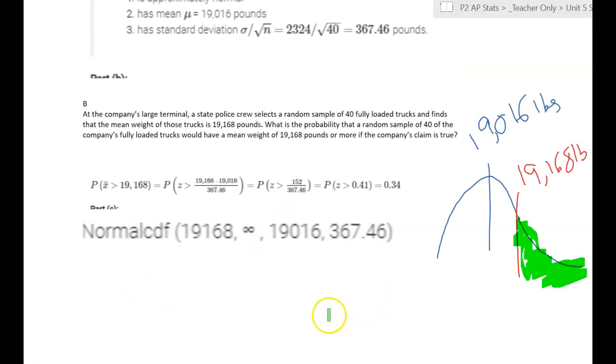Now, just some logic from this problem. We know that because our sampling distribution has a normal distribution shape, then we can use our normal curve. So we know that our mean from part A is this 19,016 pounds, and we want the probability that what the sample found, which was this 19,168 pounds, what is the probability of our mean weight being that value or greater? That's why we're using our normal CDF, and that's the justification for it.